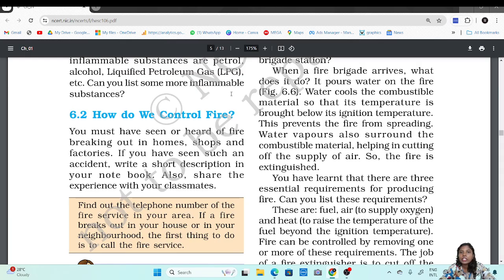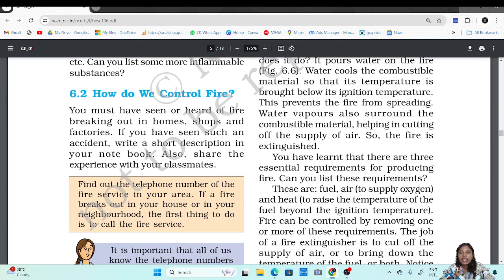So what happens when you spray this water on them? Their temperature cools down, therefore the fire goes off. This prevents the fire from spreading. If the temperature of one substance is brought down, it will eventually reduce its fire or flame and stop it from spreading to the rest of the part.